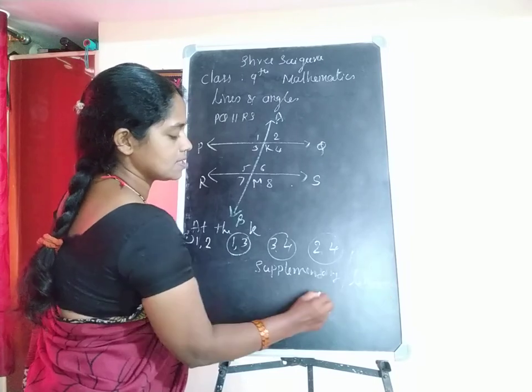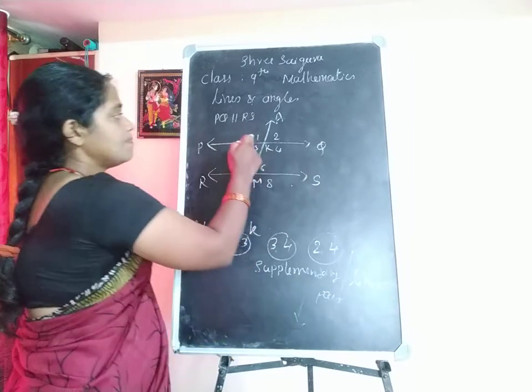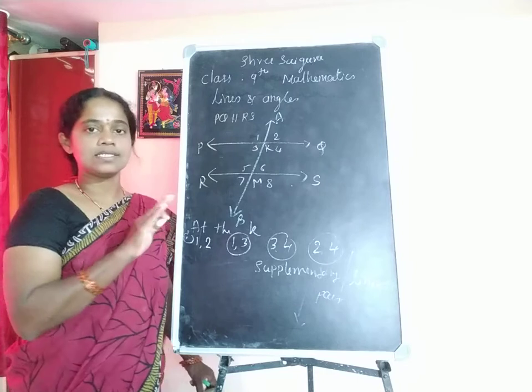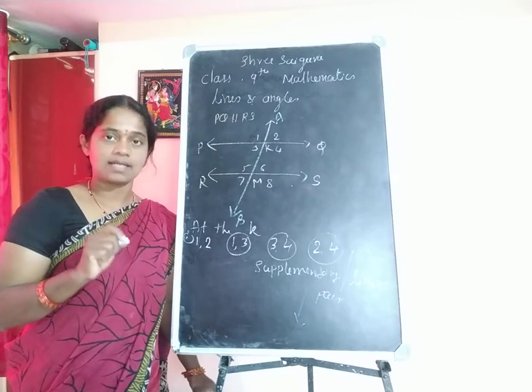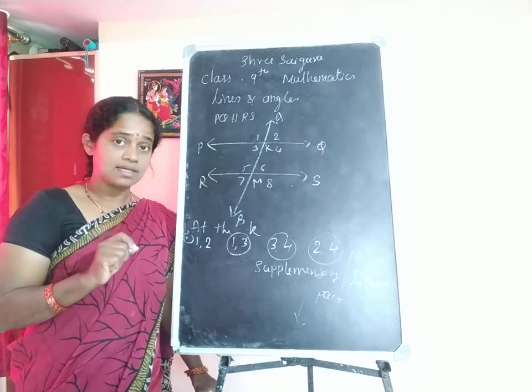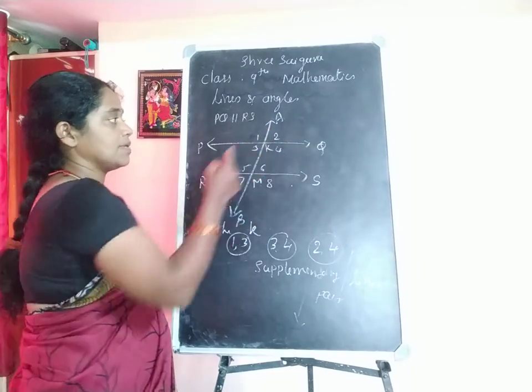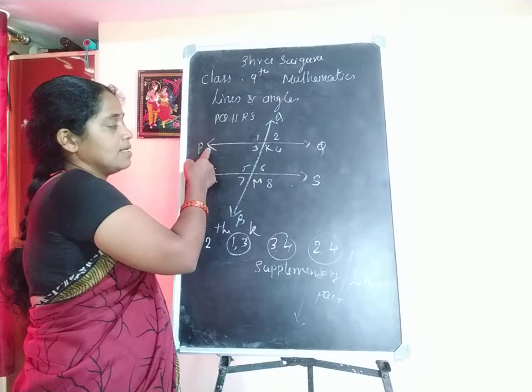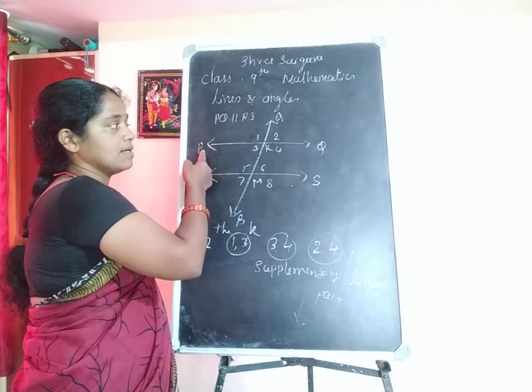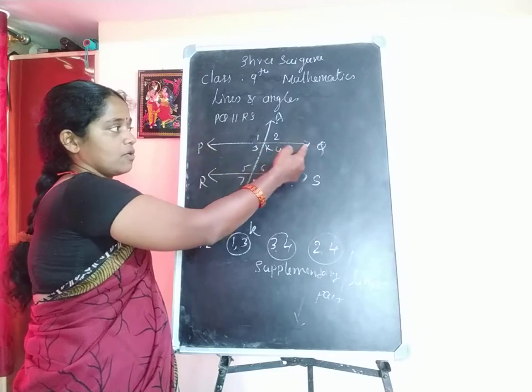Why? Because the sum of these two angles gives a straight angle. That means it is 180 degrees. Angle 1 plus angle 2 is which angle? The straight angle PKQ.